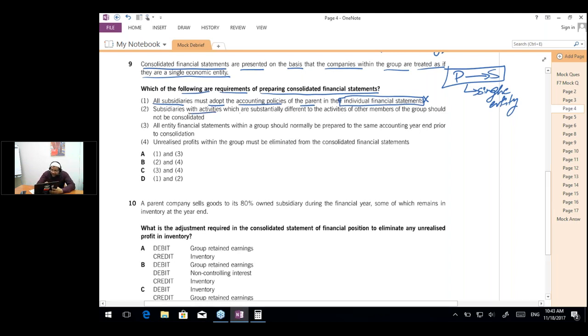Subsidiaries with activities which are substantially different to the activities of other members of the group should not be consolidated. There is no such rule. All subsidiaries are consolidated irrespective of their activities. So 1 and 2 are incorrect. Option A is not correct because it has 1, B is not correct because it has 2, and D is not correct because it has both 1 and 2. So the answer is obviously C.